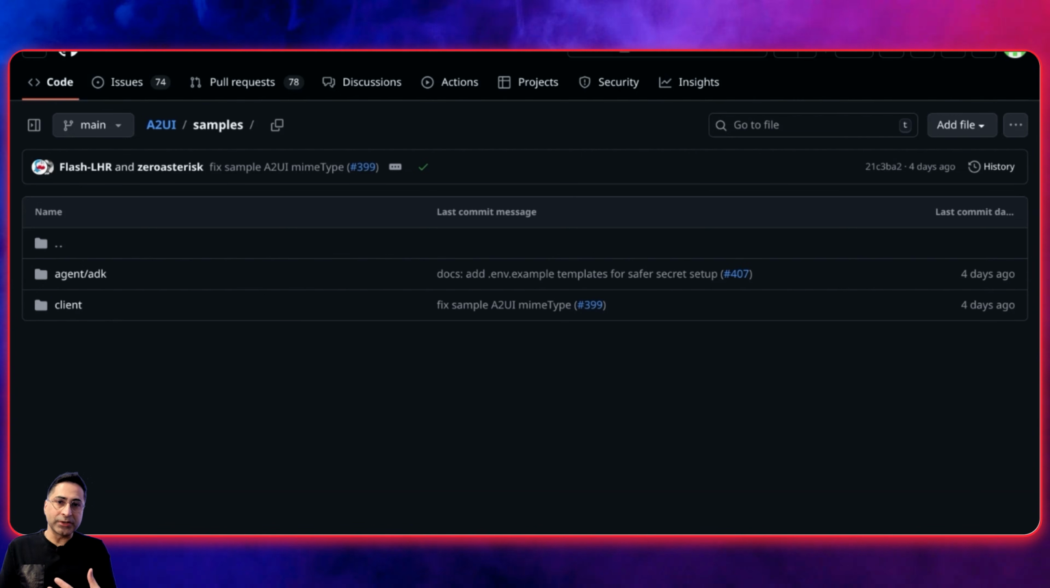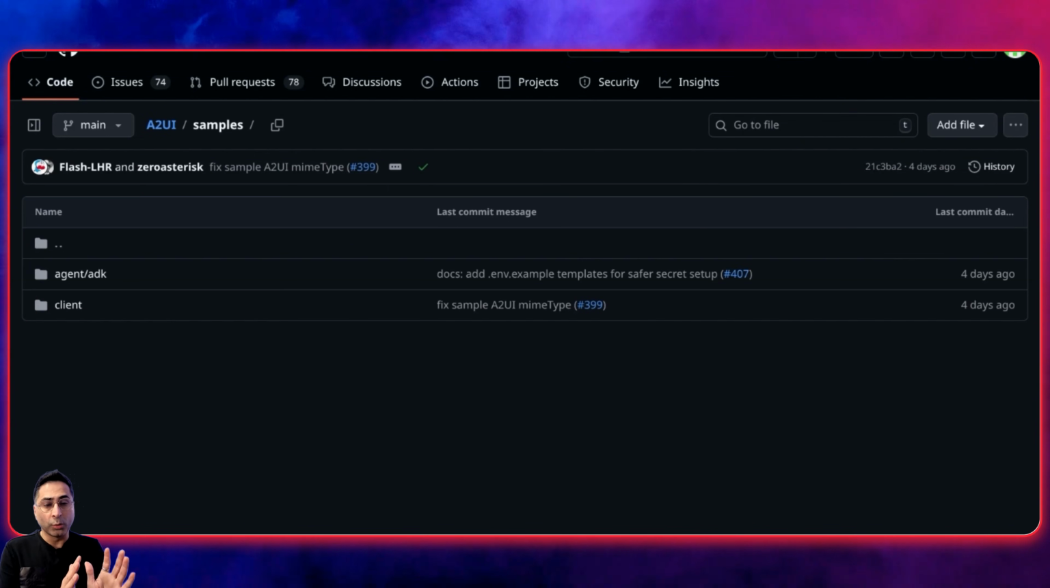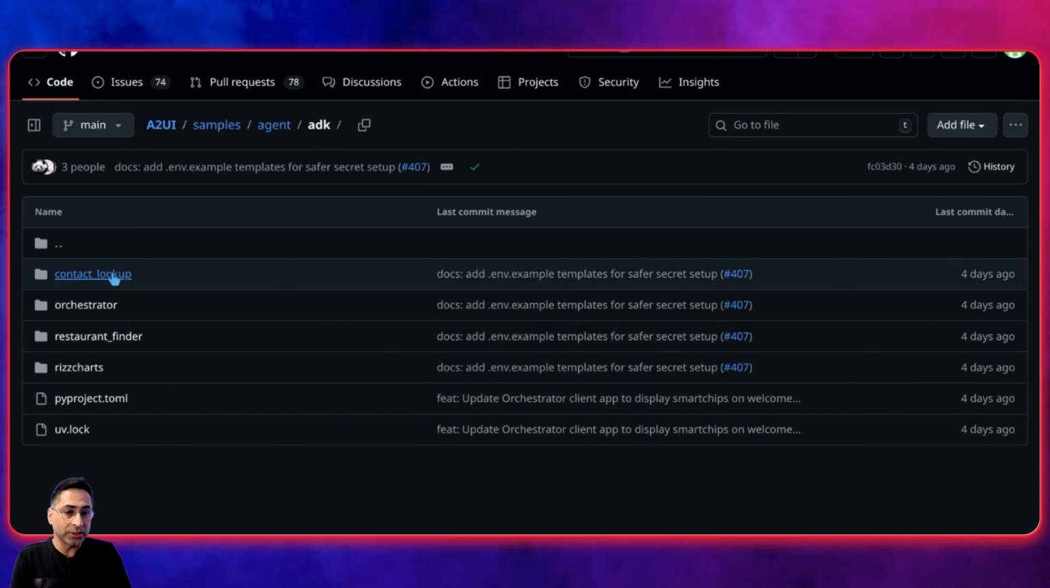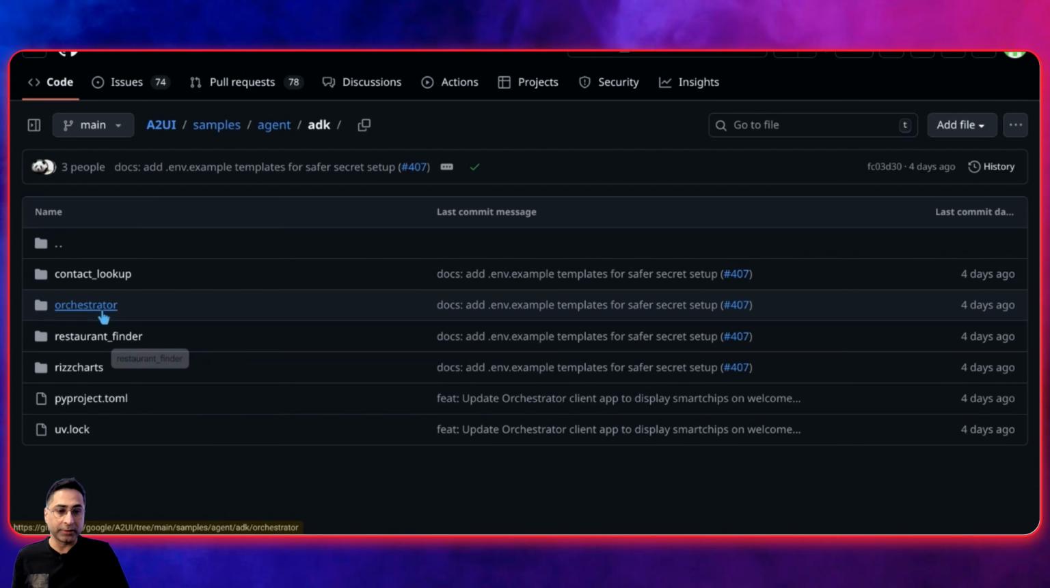Now you need an agent which is running in the background and the client which basically does the rendering. Again, remember A2UI is more of a protocol, so we need the client to basically render it. This is where CopilotKit has their own renderer. So if I click on the ADK agent, these are all the different examples that they have given. So they have the restaurant finder, they have the orchestrator, they have the contact lookup.